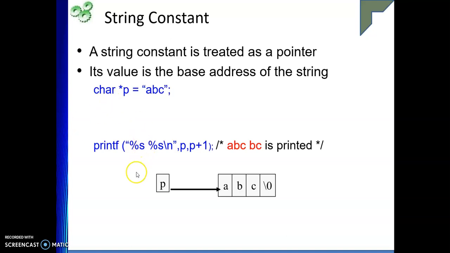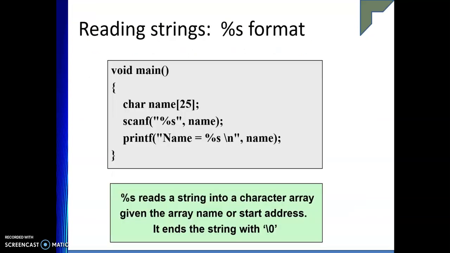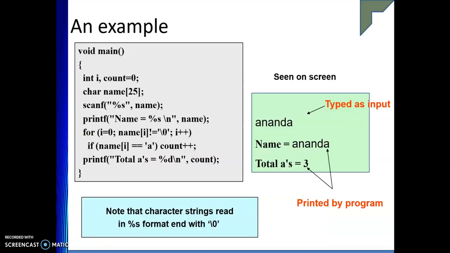Let me go back and show you. The two ways to initialize the string are these. One is with simple characters: C[0] gets A, C[1] gets B. Another is to directly write the string in double quotes, which will obviously be followed by the null character \0. So we simply use %s as the format to store the value in the string using the scanf function.